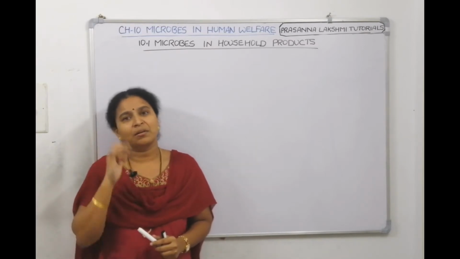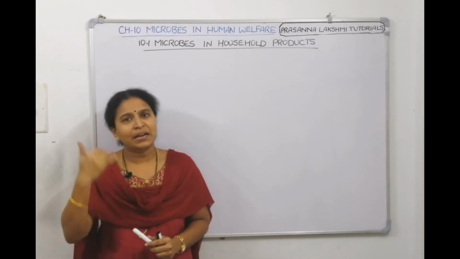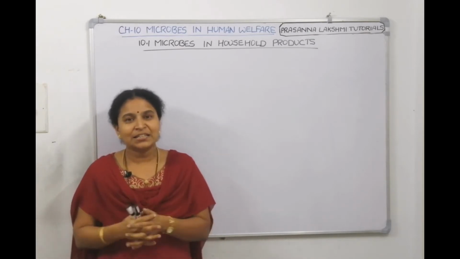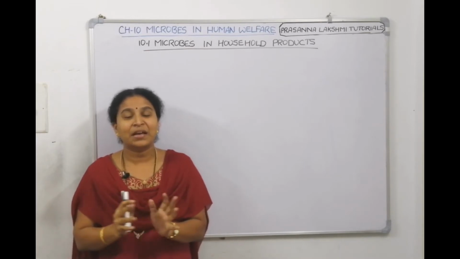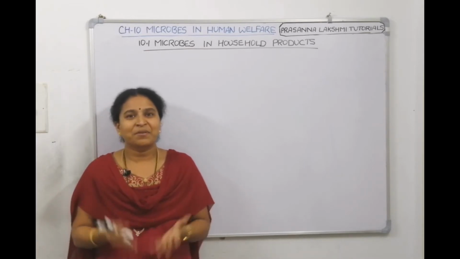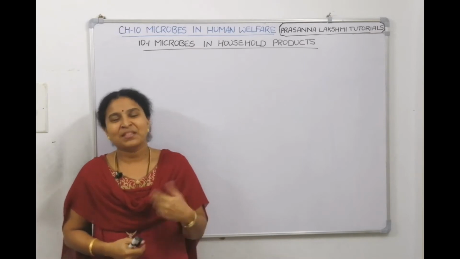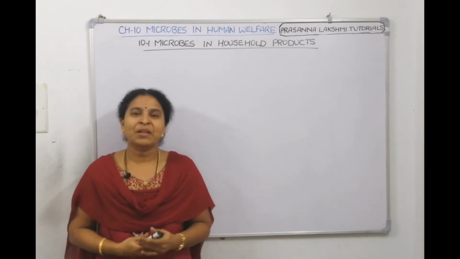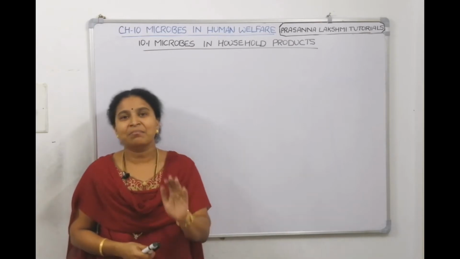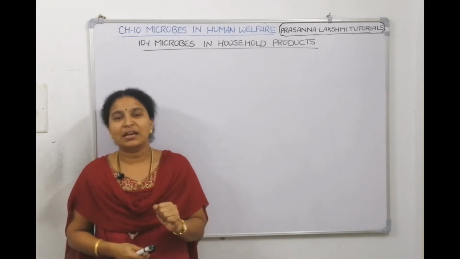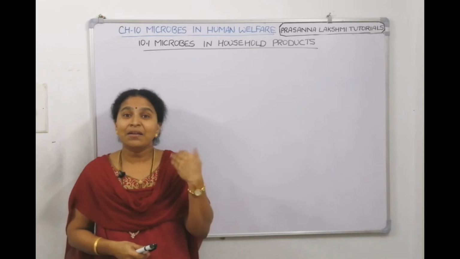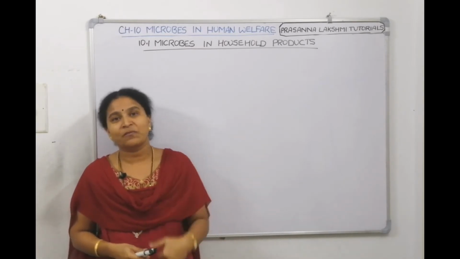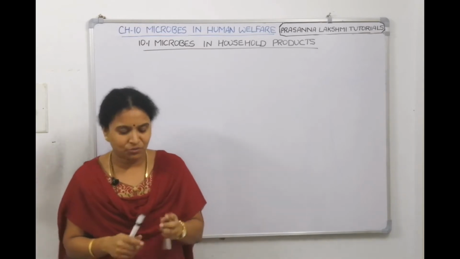There are so many products we use in our day-to-day life that contain microorganisms. We use sanitizers to sanitize our hands and say our hands are sterilized, but we are consuming microorganisms through diet, in the form of food supplements also. So there are some beneficial microorganisms which we intentionally grow and consume as sources of food and energy, which we are going to talk about today.